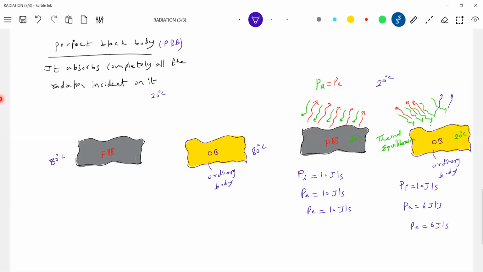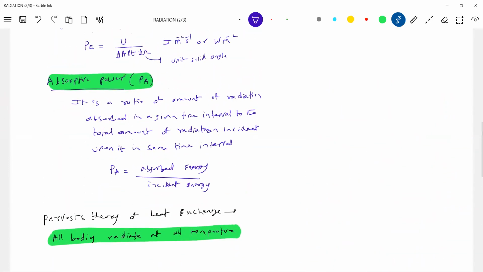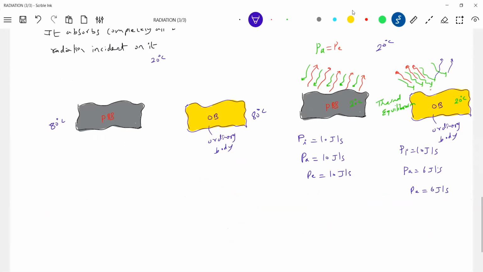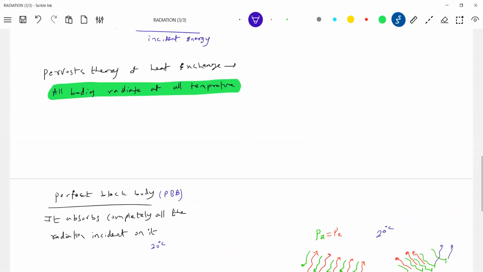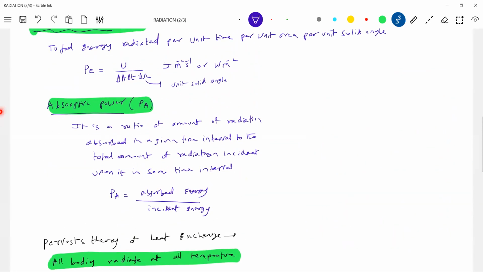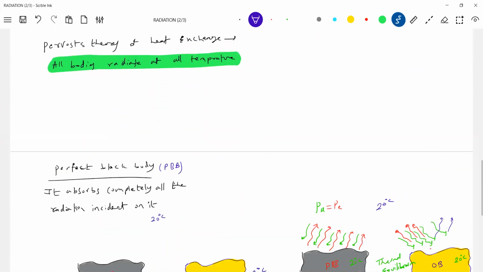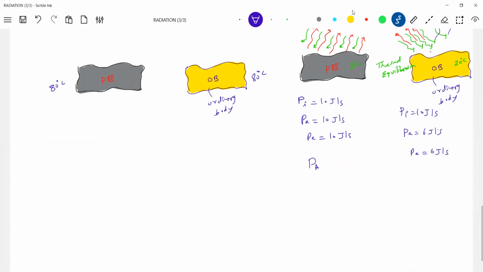Absorptive power, I'll write PA. We'll take the same symbol. So the absorptive power for a perfect black body, shall we say 1 for PBB?